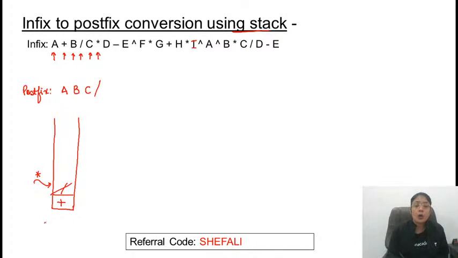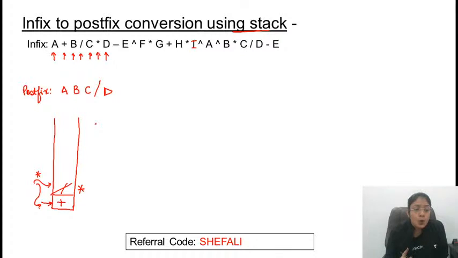Division will be popped out and then the top of stack is plus. Compare plus and multiplication. Multiplication has higher priority than plus, so this will be pushed in the stack. This is handled. Read the next character, increment the input pointer. Next, we are getting an operand, so print this as it is.